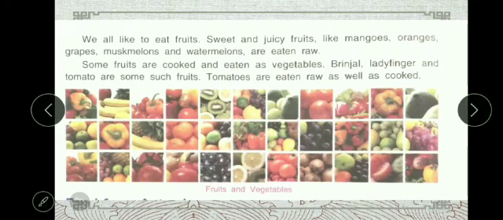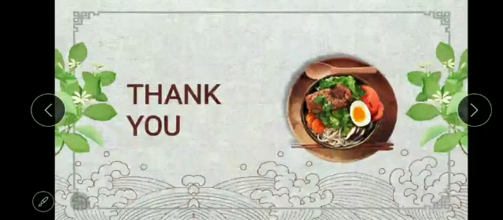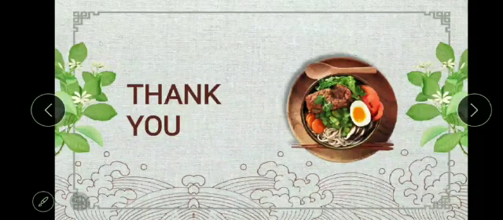Some fruits are cooked and eaten as vegetables. Brinjal, ladyfinger, and tomato are some such fruits. Tomato is eaten raw as well as cooked. So, children, remember brinjal, ladyfinger, and tomato are fruits.